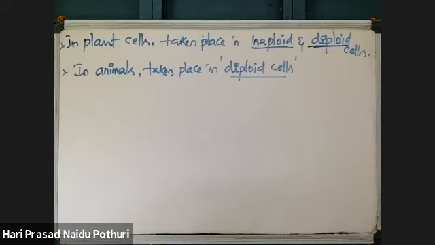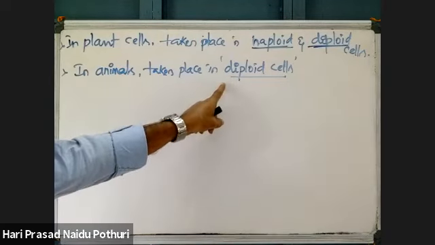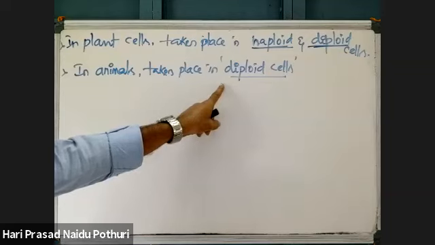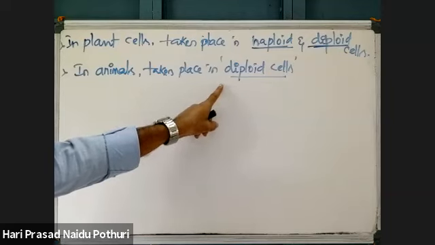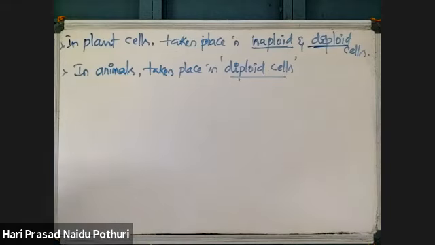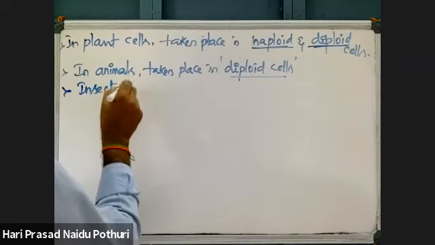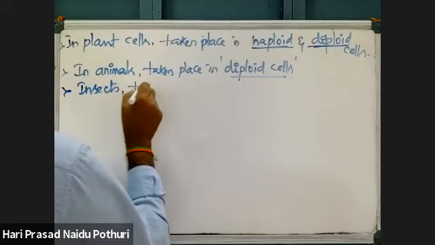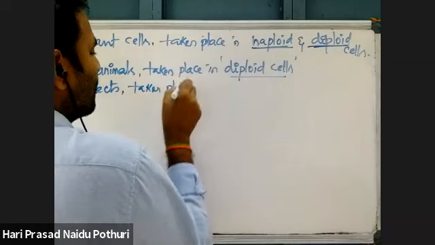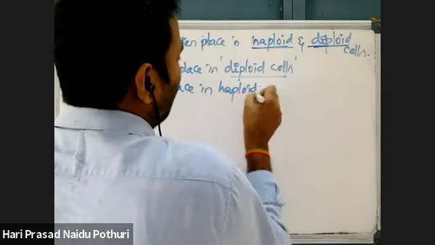But some insects may have haploid cells. So mitosis takes place in haploid cells of insects.